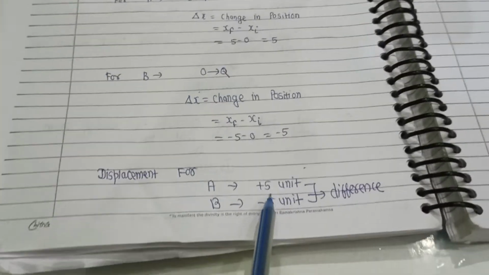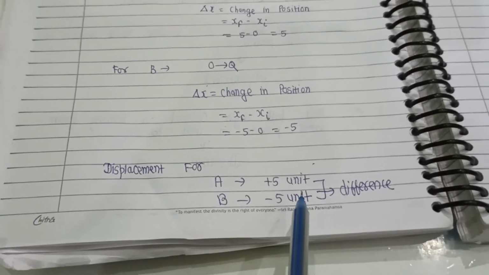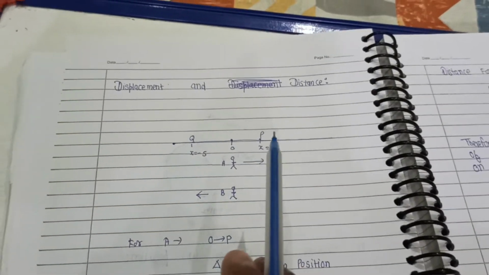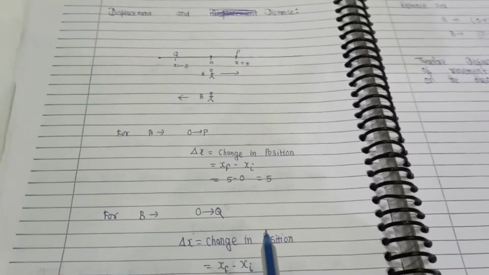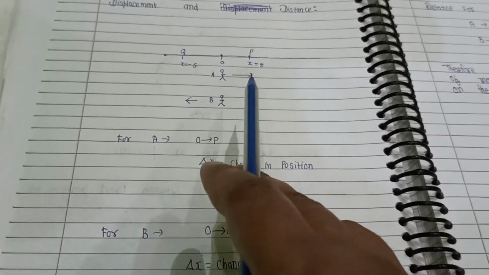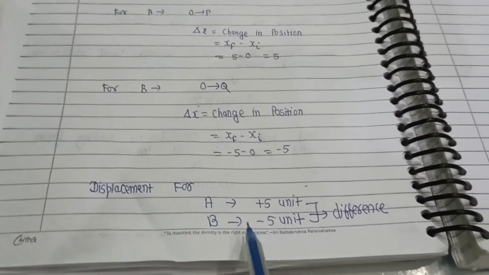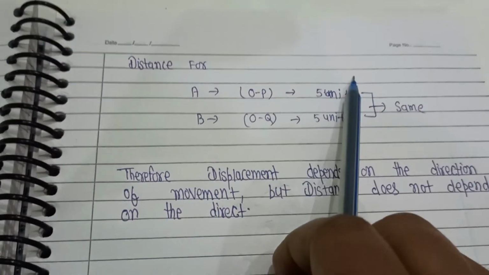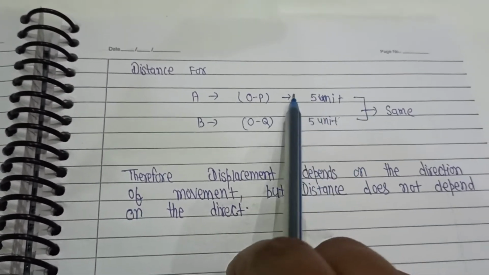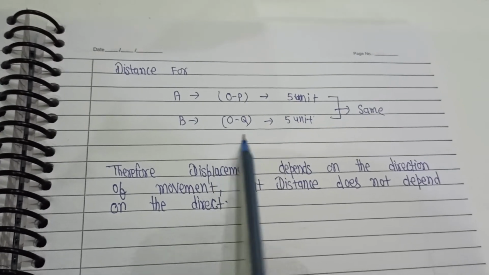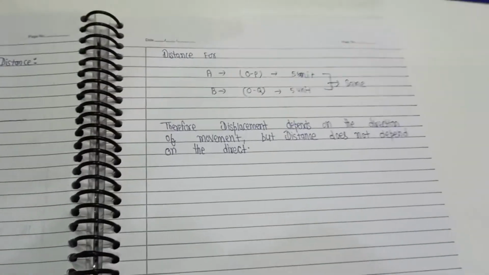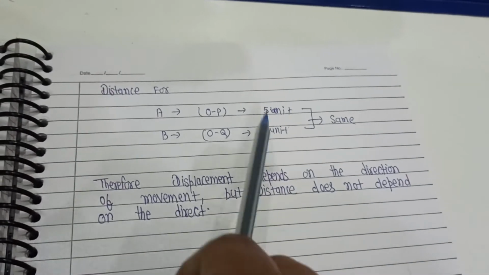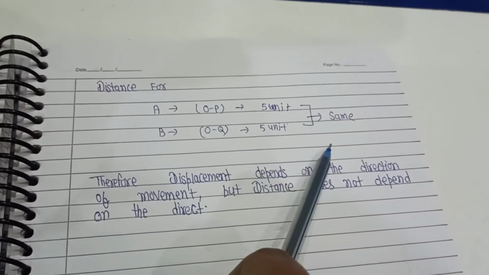Even though A and B move the same length, because of the different direction of movement they have different displacements, but the distance they have covered is the same length, so their distances are the same. So displacement and distance are different things.